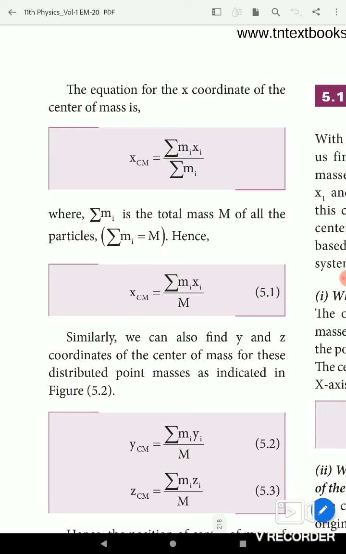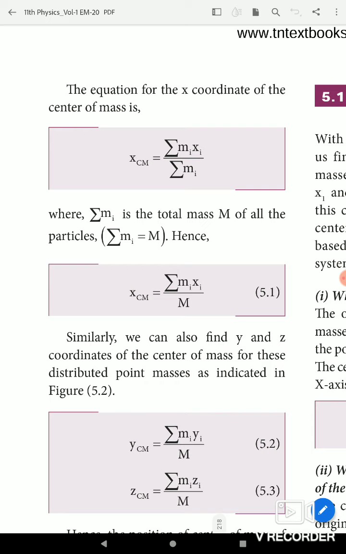Then xcm equals summation mi xi divided by summation mi. Summation mi is the total mass M of the particles. That means mi equals m1 plus m2 plus m3 etc., that is equal to capital M. So xcm equals summation mi xi divided by M. This is a 3-mark question, mark it.